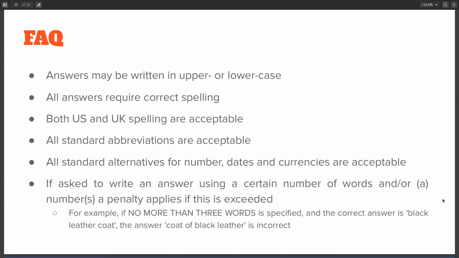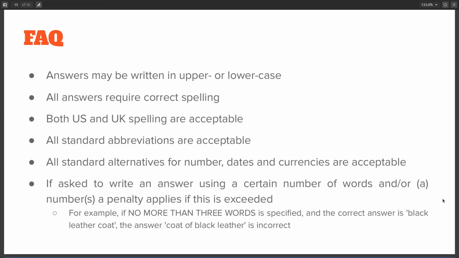A strong tip that I will give you is to write your answers in all uppercase. Uppercase answers are very legible and have the least chances of being marked incorrect. Like I said before, incorrect spelling is penalized and both American and British English spelling are acceptable. All standard abbreviations and standard alternatives for numbers, dates, and currencies are also acceptable.